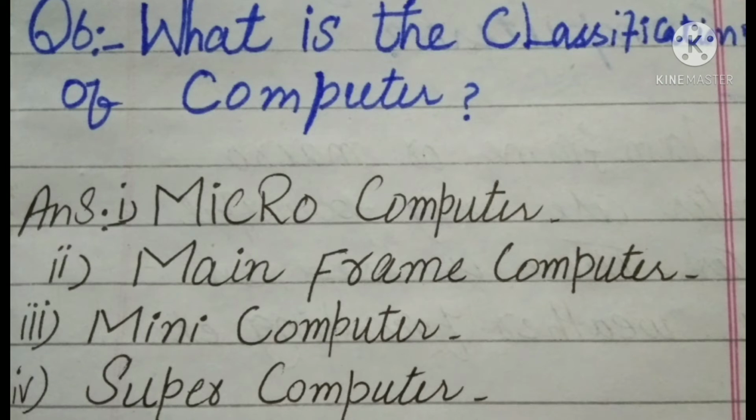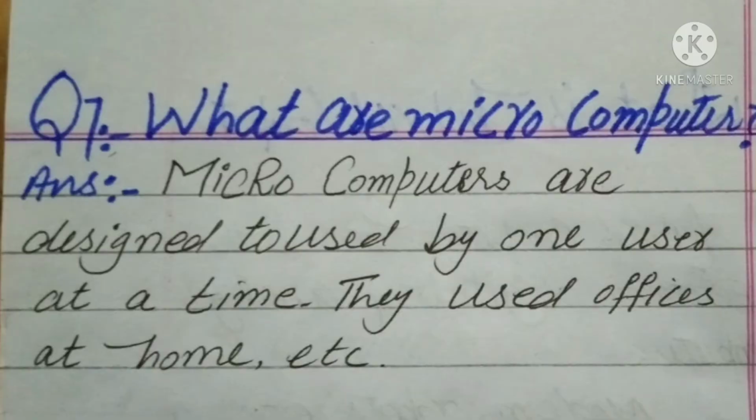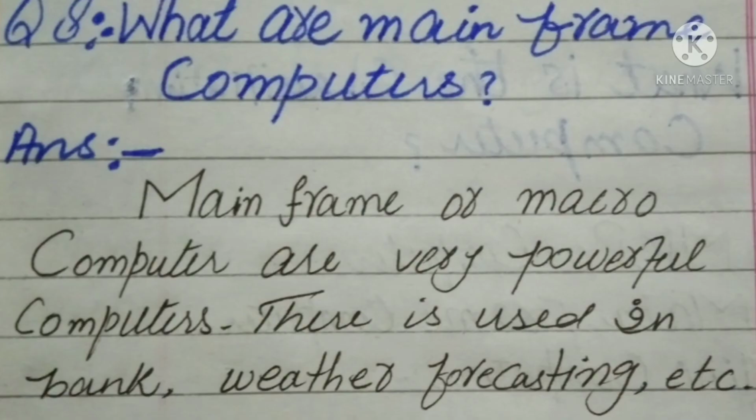What is the classification of computers? Microcomputer, mainframe computer, mini computer, supercomputer. What are microcomputers? Microcomputers are designed to be used by one user at a time. They are used in offices, at home, etc.